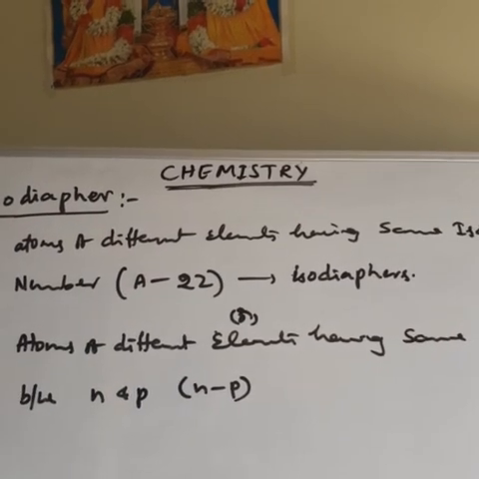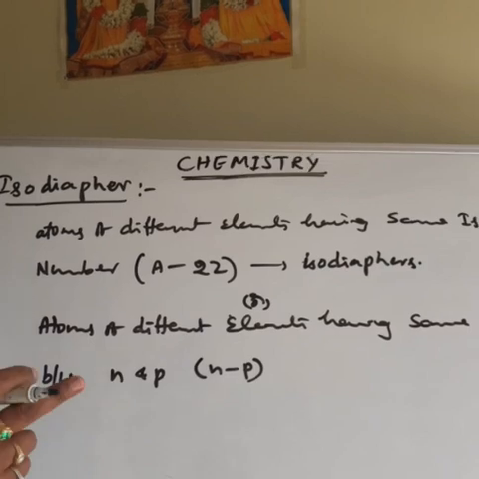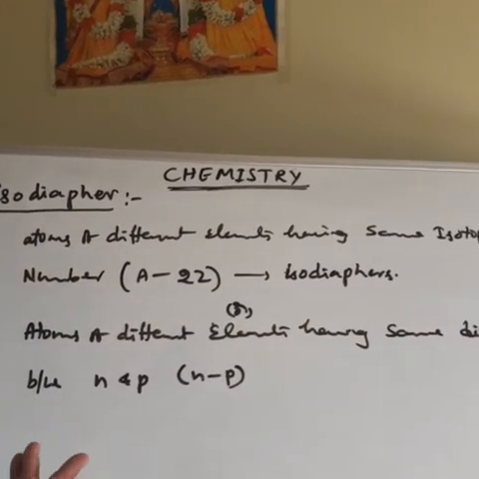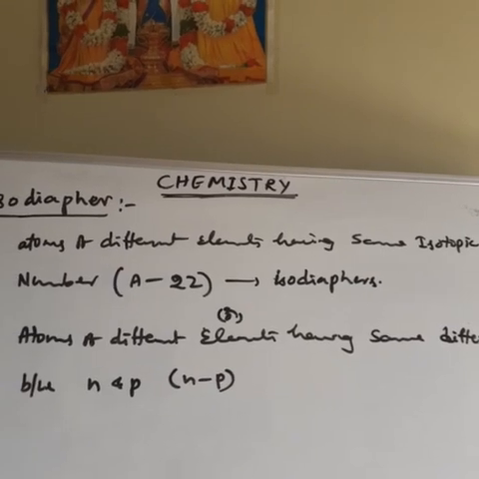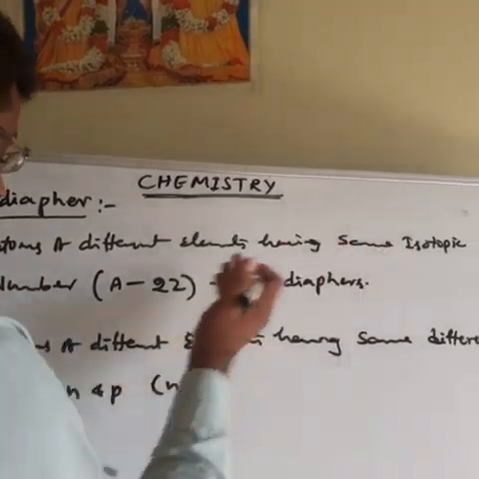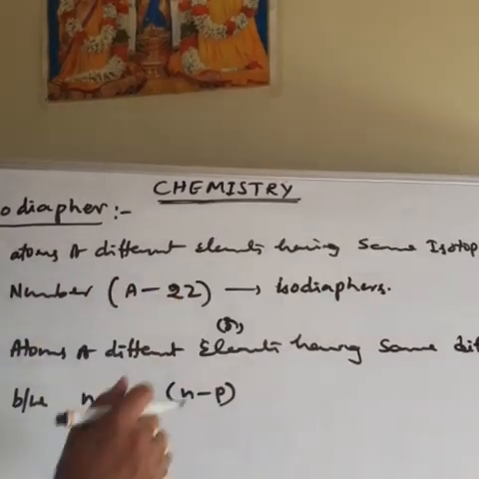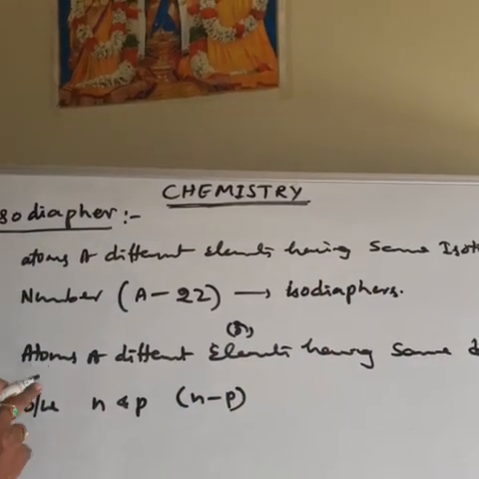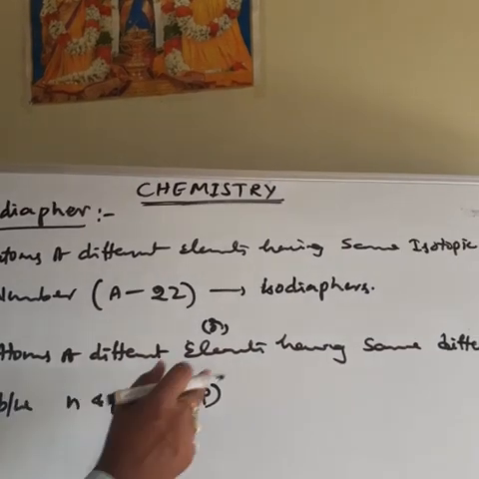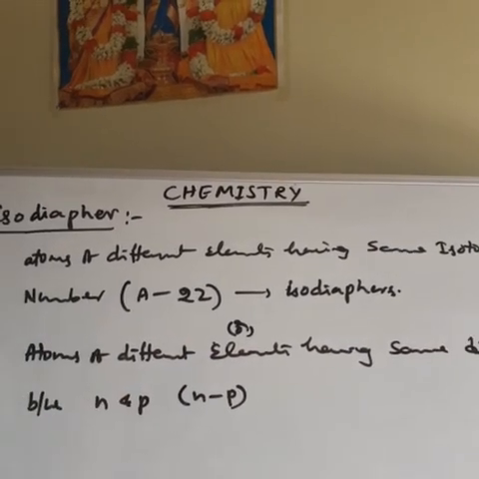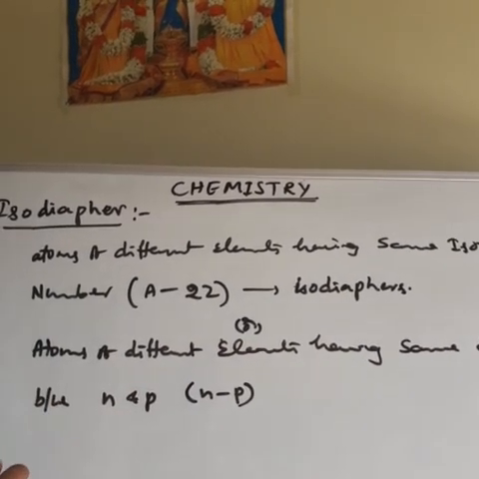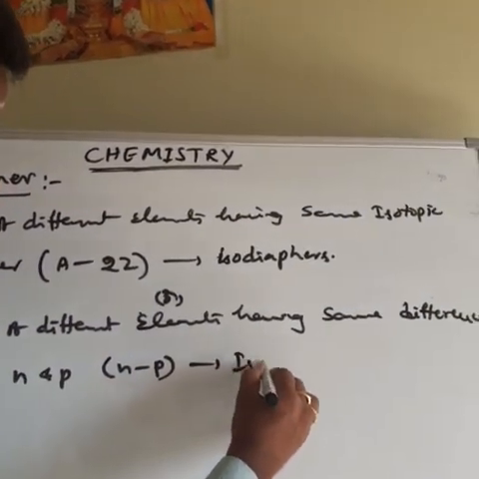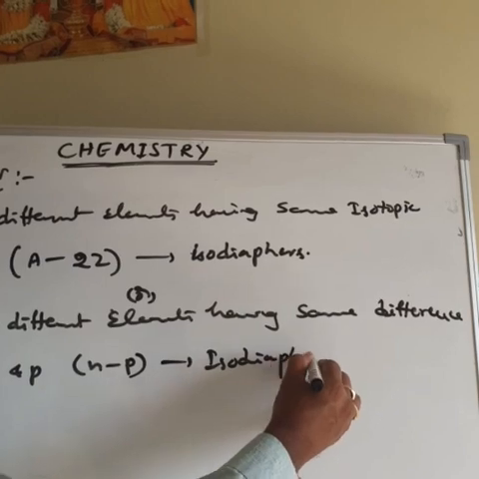Once again here, atoms of different elements are nuclides. So atoms of different elements have different mass numbers and different atomic numbers, but they have the same isotopic number, meaning the A minus 2Z value is the same. That is the isotopic number. That is called isodiaphers. Another definition: atoms of different elements have the same difference between the neutrons and protons. So that is also a type of species called isodiaphers.